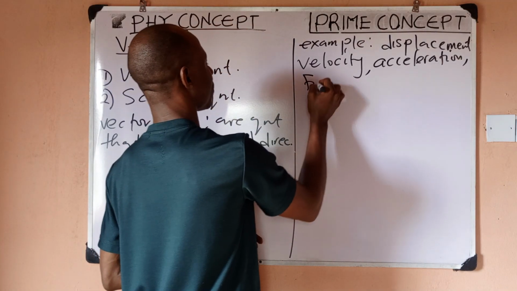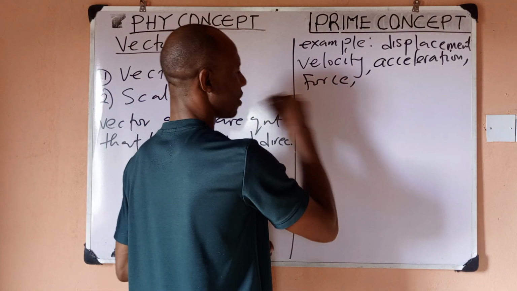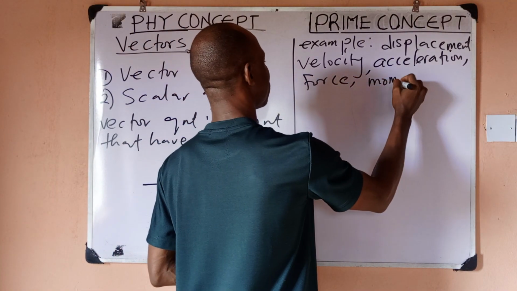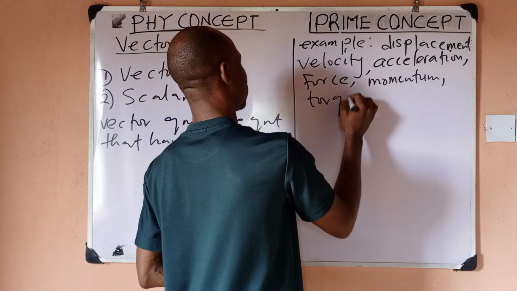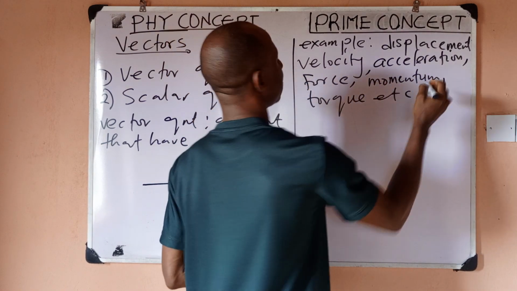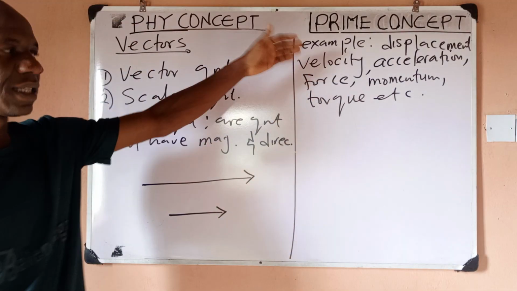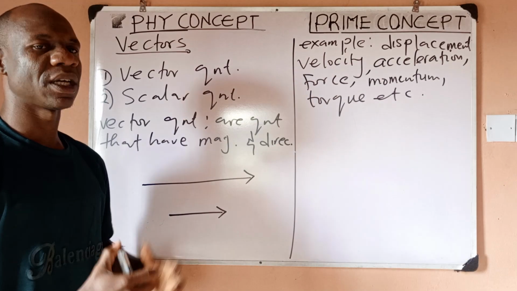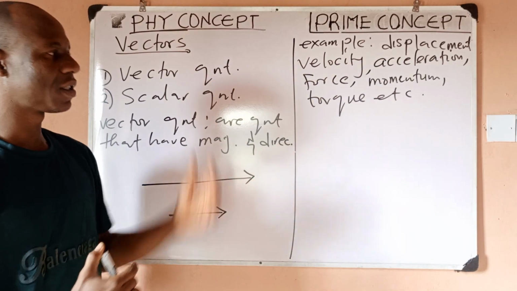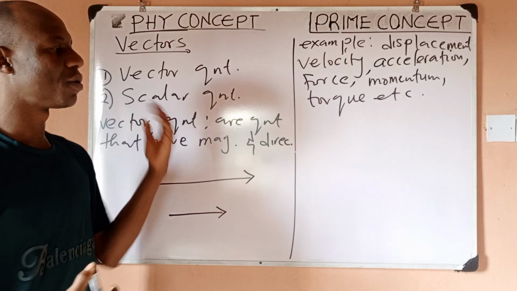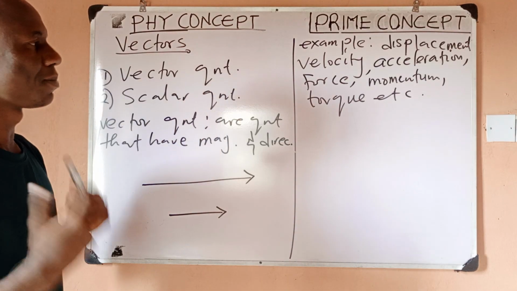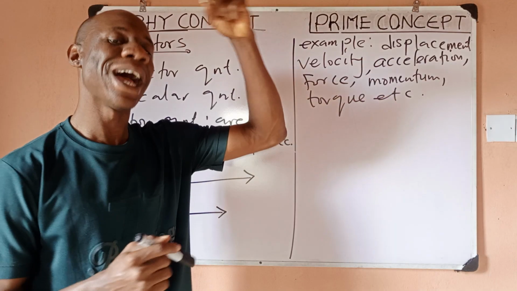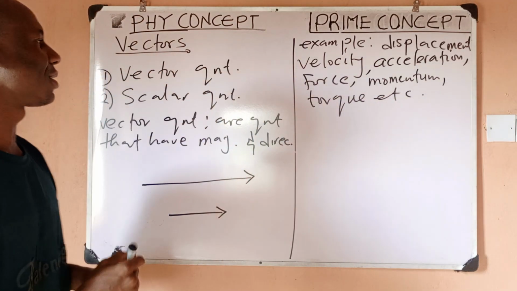We have force, which is a vector. We have momentum, which is a vector. We have torque, which is a vector, etc. There are so many, but at least these examples are very important for you to know: displacement, velocity, acceleration, force, momentum, torque. These are all vector quantities because they have direction, which is the special ingredient.